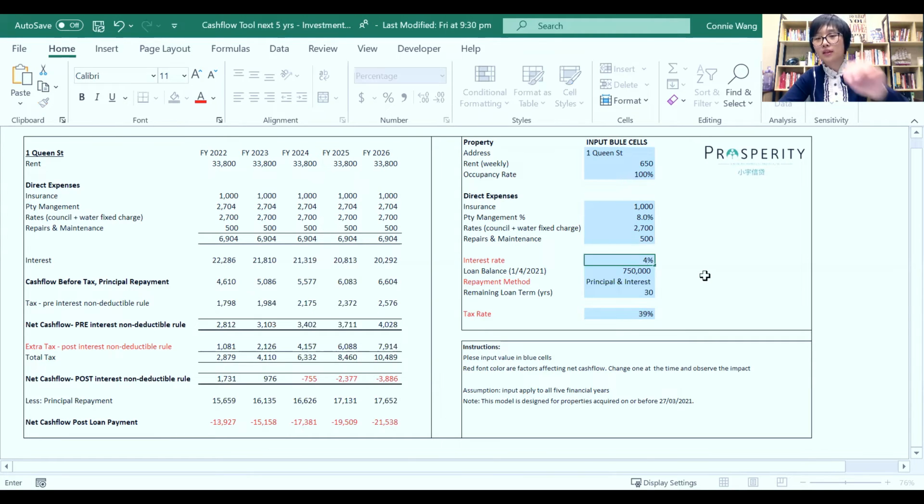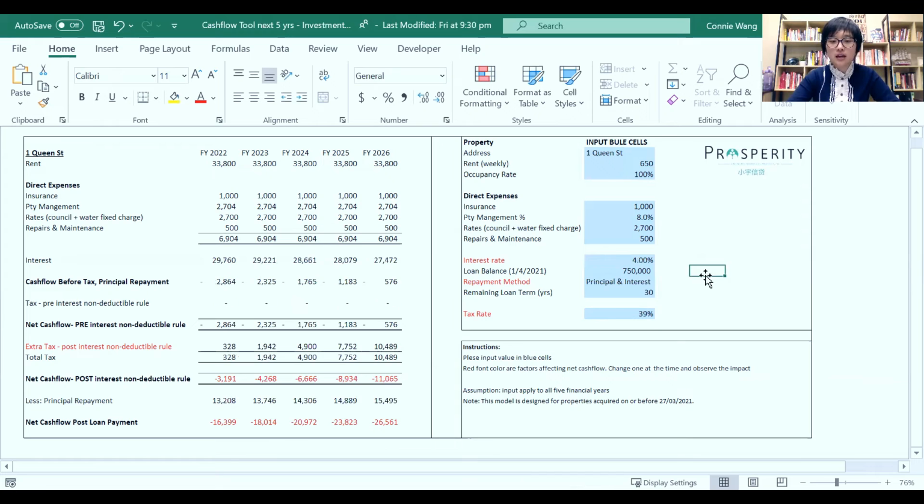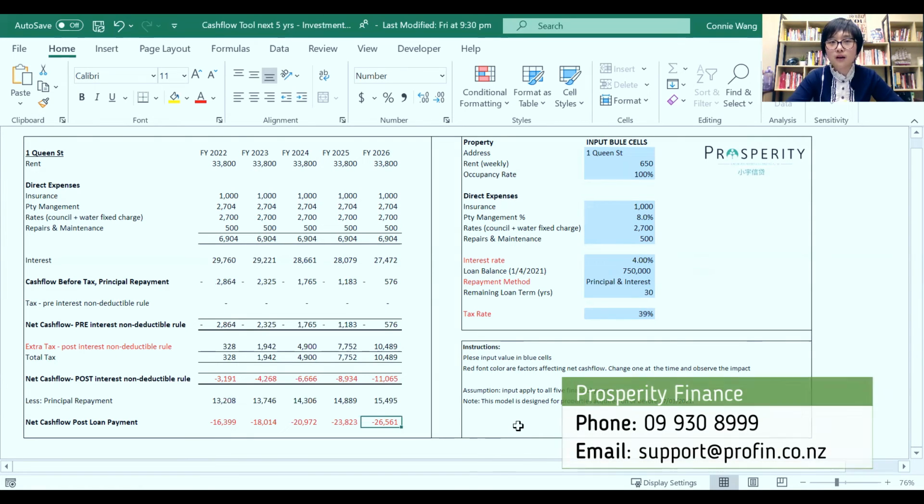You know, it can be more than that. During the GFC, it was even close to 10%. So everything is possible when running an investment property. So let's say I change it to 4. Look at that, 26,500. Wow, and that's, again, only for one property. What if you have a couple or more? It's going to be a huge difference.